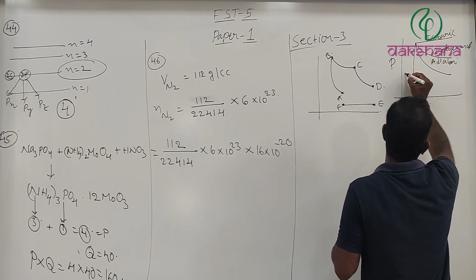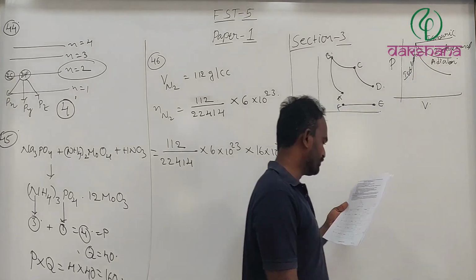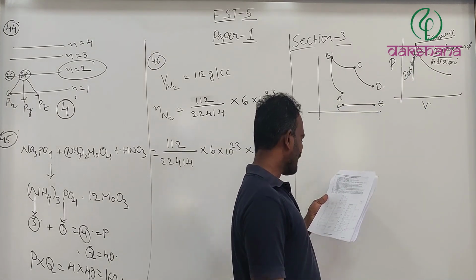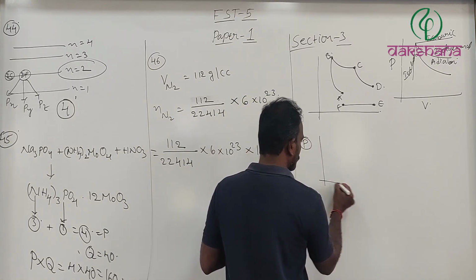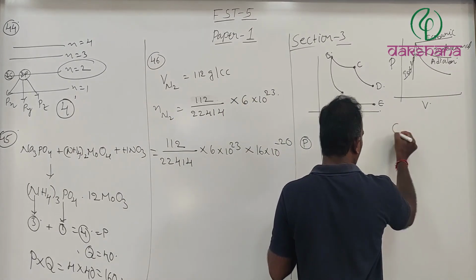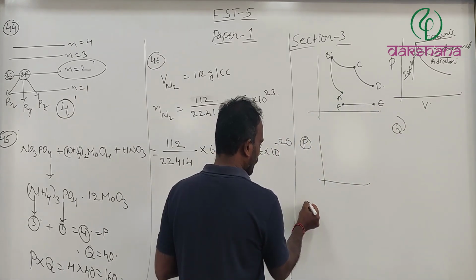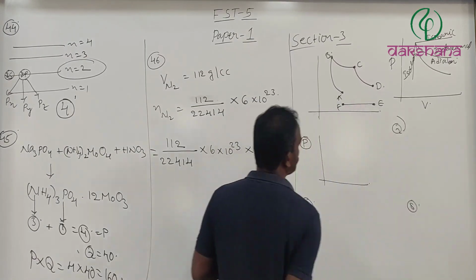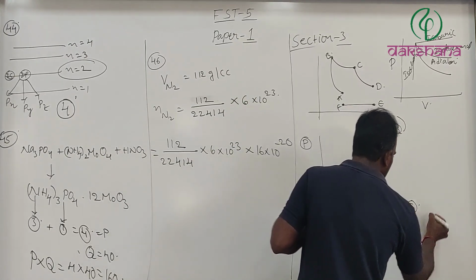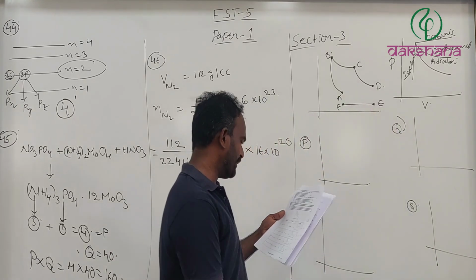And it's going to be isochoric, as we know. Now, in this P graph, Q graph, R graph and S graph. So, for this P, Q, R, S, what they have given, let's find out.